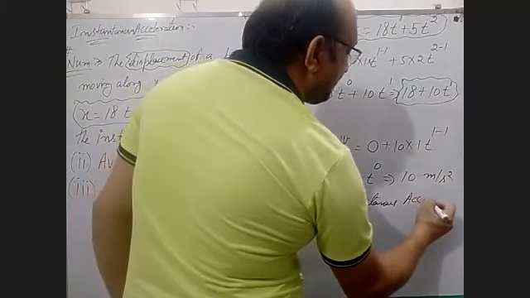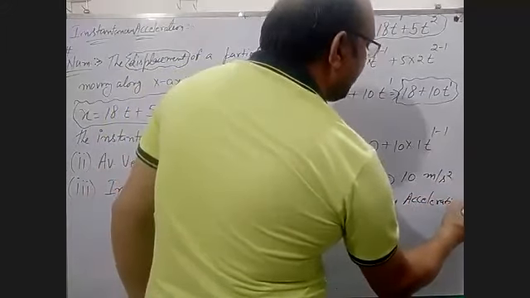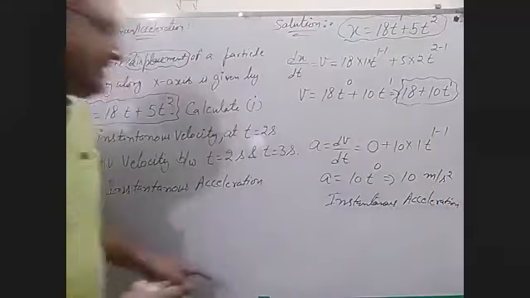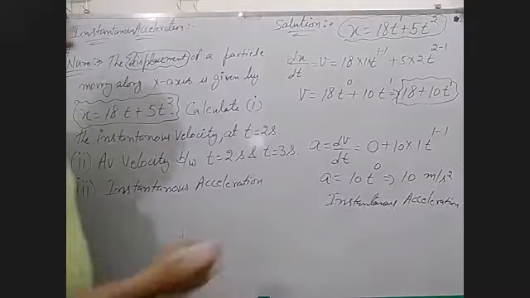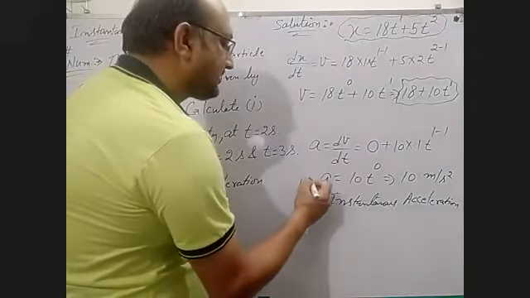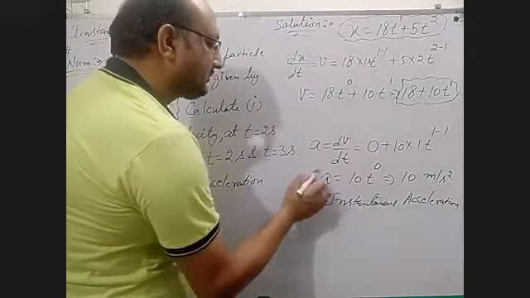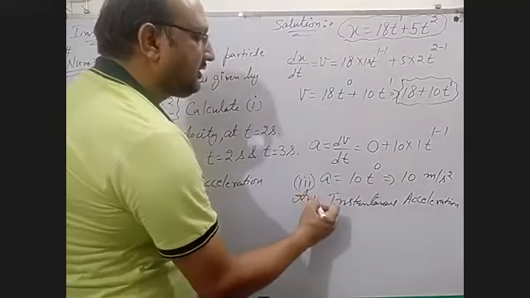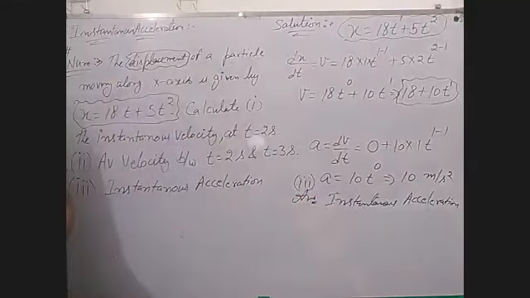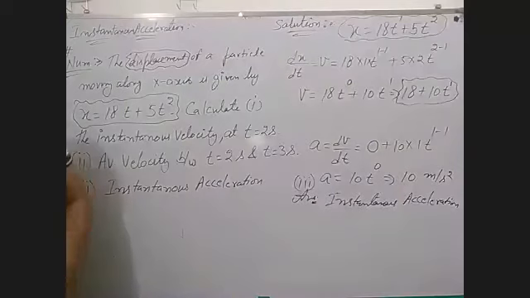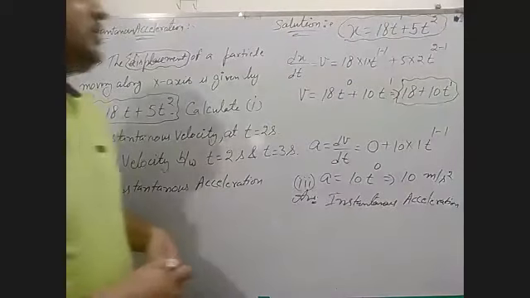This is the answer to your third question. Now, where are the first and second? What is the first question? Calculate the instantaneous velocity at t is equal to 2 seconds.